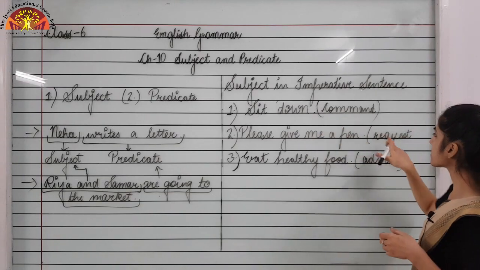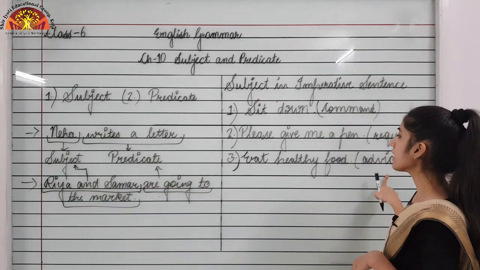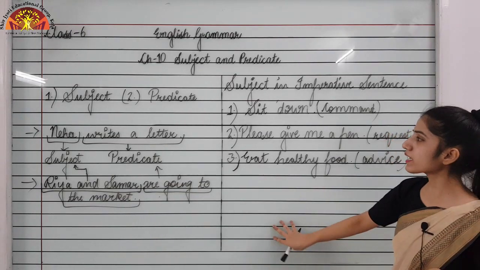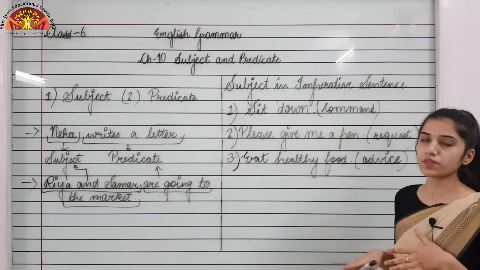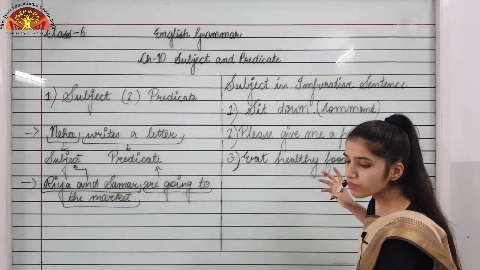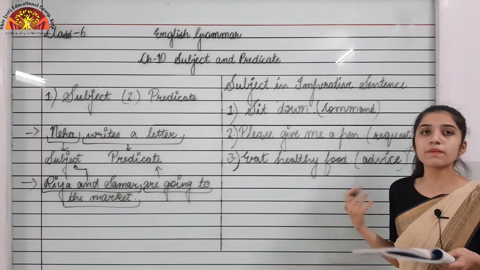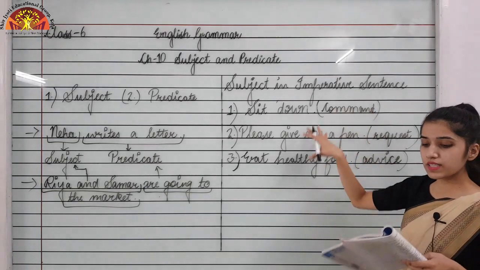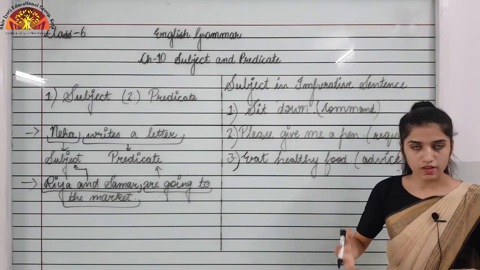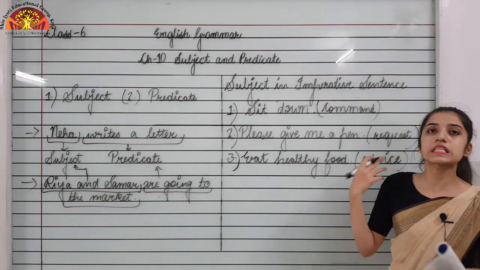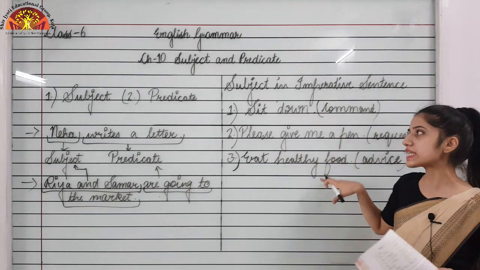This is a command, this is a request and this is an advice. Whenever I am talking about imperative sentences, what is the subject over here? The subject of these sentences is not mentioned, but it can easily be understood, because the subject of these sentences is the person with whom I am talking. The person who is listening, the listener, is the subject in this sentence.